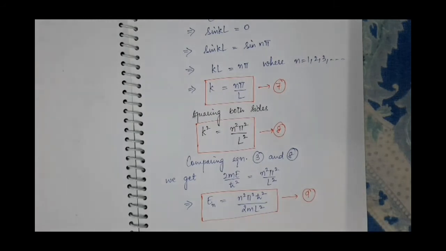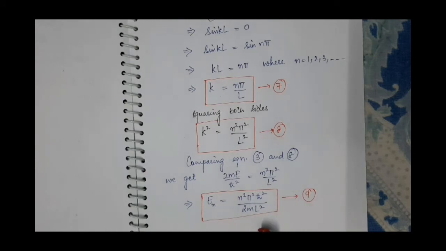From this equation 9th, it is clear that energy of the particle in one-dimensional box is quantized. It is not continuous, it is quantized, discrete values of energy. So when n will be 1, energy will be pi square h cut square by 2mL square. When n will be 2, then 3, 4 and so on.